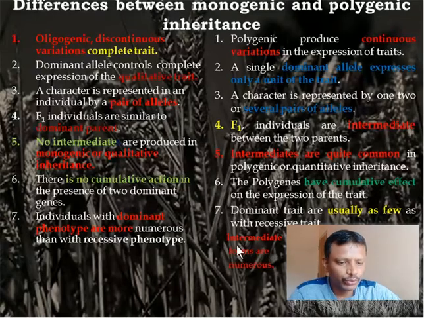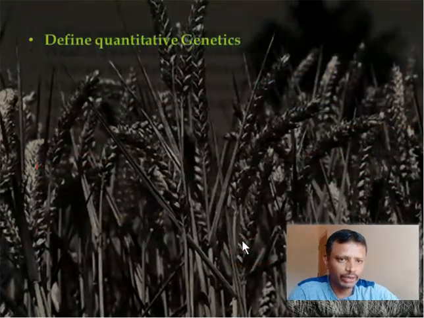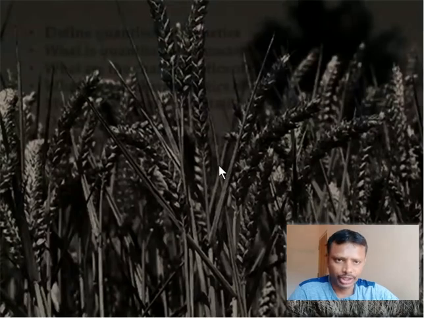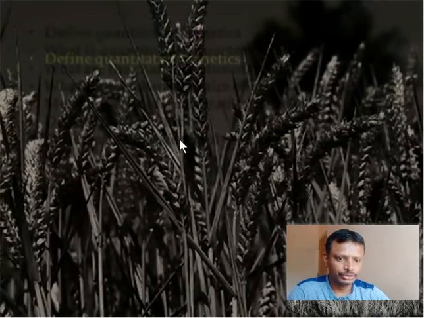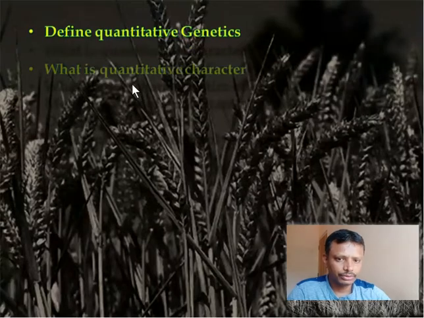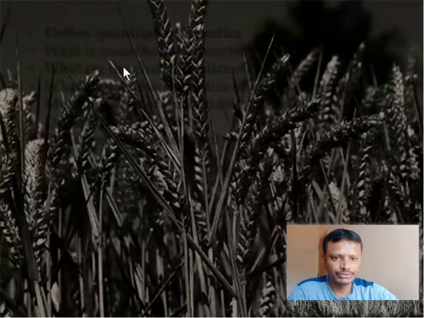Okay. So with this, I think you would have understood exactly about quantitative traits. After this video, you should be able to define quantitative genetics.